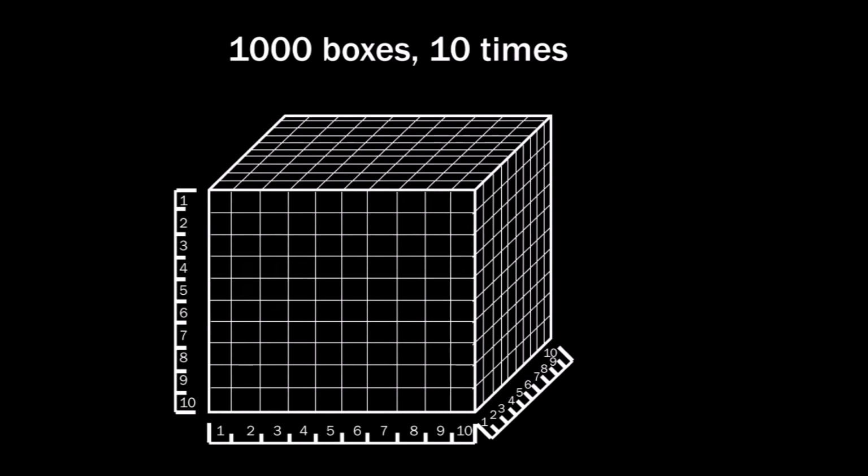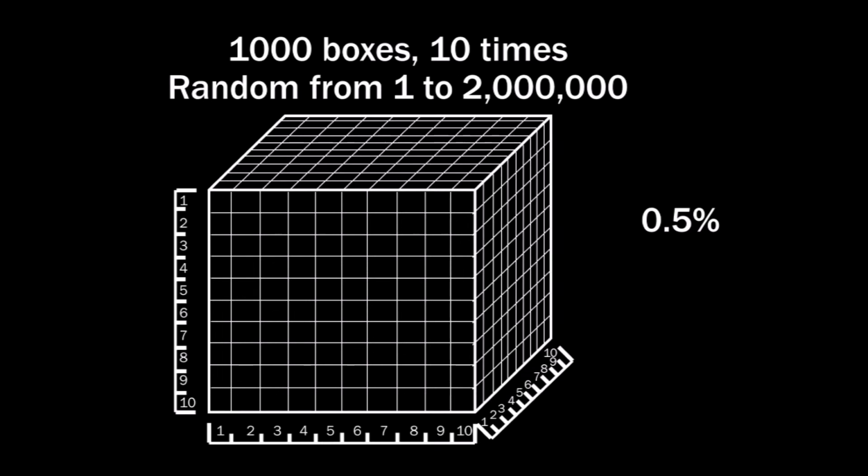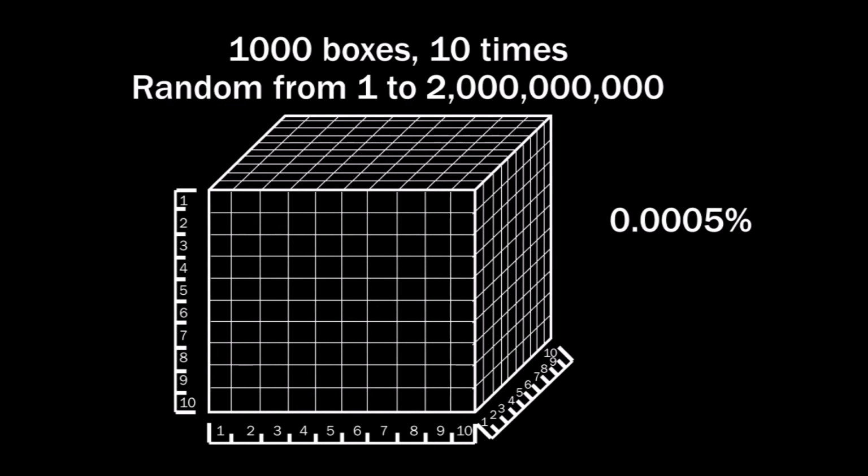Now we're going to add time. We are going to let all of them generate unique numbers 10 times. Then we have 10,000 unique numbers. So if we let them randomly generate unique numbers between 1 and 20,000, the chance we pick a number that's in there is again 50%. With a random number between 1 and 2 million, the chance reduces to 0.5%. And when we make the number larger, the chance reduces together with that.